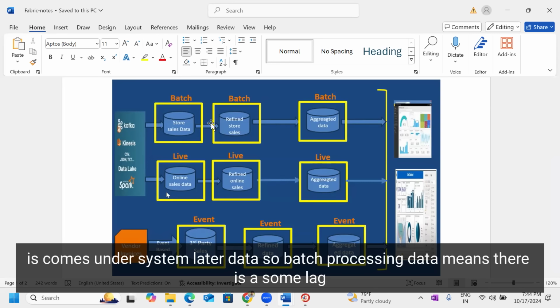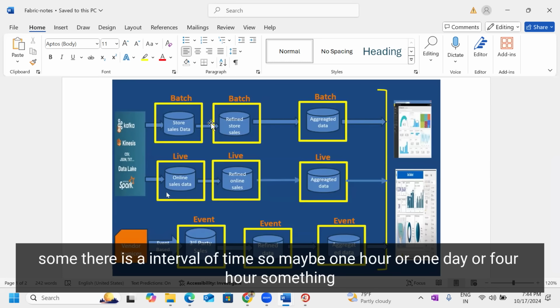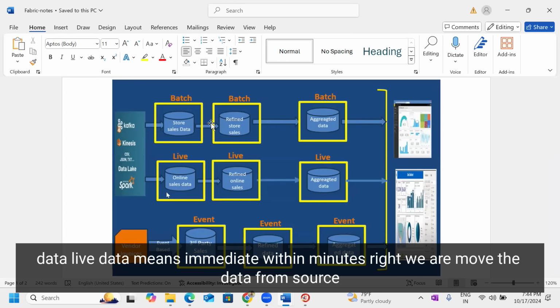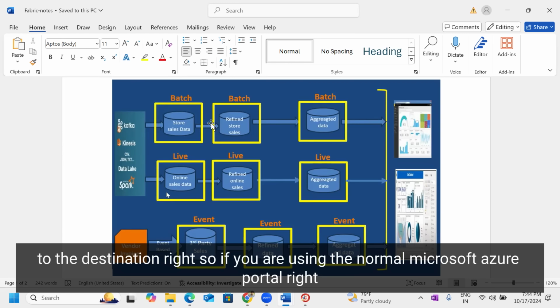So batch processing data means there is some lag, there is an interval of time, maybe 1 hour or 1 day or 4 hours. So there is a lag. That type of data movement we can call batch processing data. Live data means immediate, within minutes, right? We move the data from source to destination.